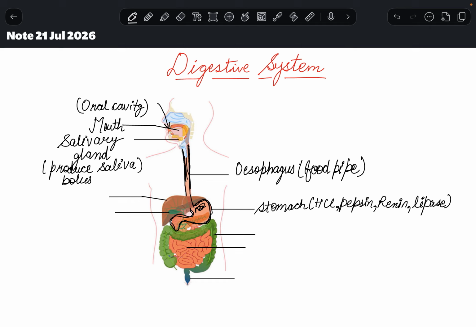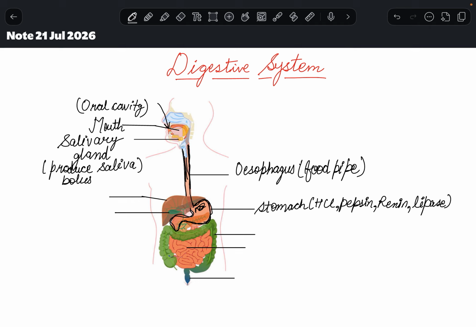First, it basically stores our food, so it works as a storage of food. It stores food for a long or short period of time, depending on what kind of food we take. And another function is that it does partial digestion. Now our food reaches here, food is partially digested. It will be completely digested in our next junction, and here the process of protein digestion initiates.